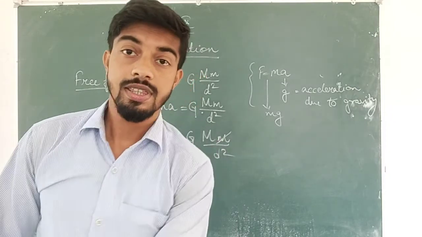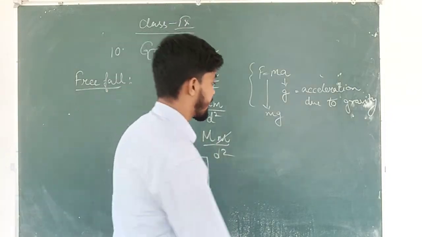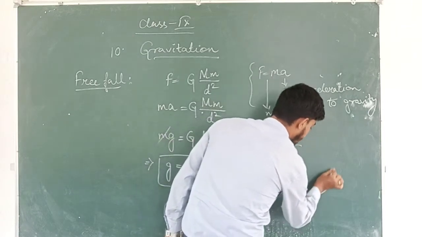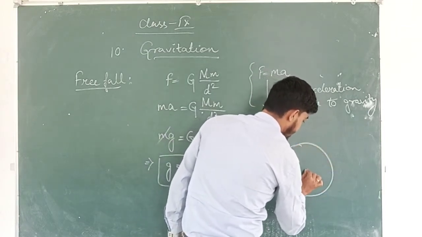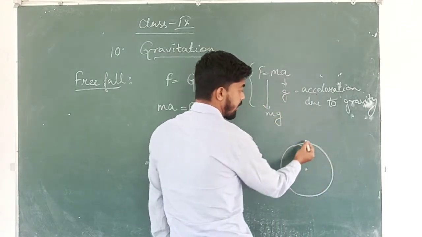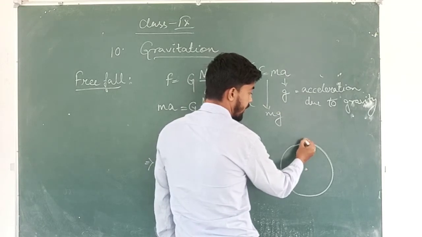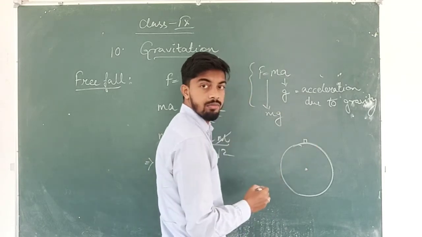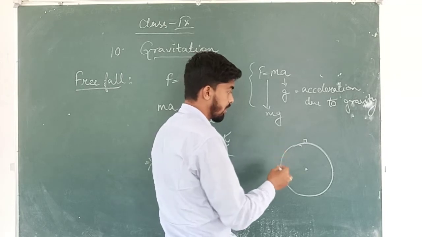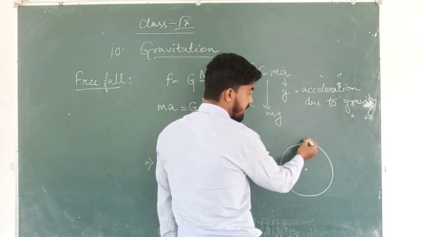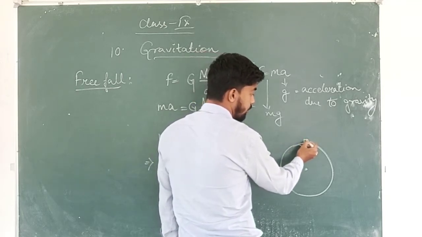Now if we consider the case of our Earth, for example, this is our Earth, this is the center, and here is an object. For example, there is a building, I have drawn it small as compared to our Earth, and if something falls from a certain height, it is coming down to the surface.